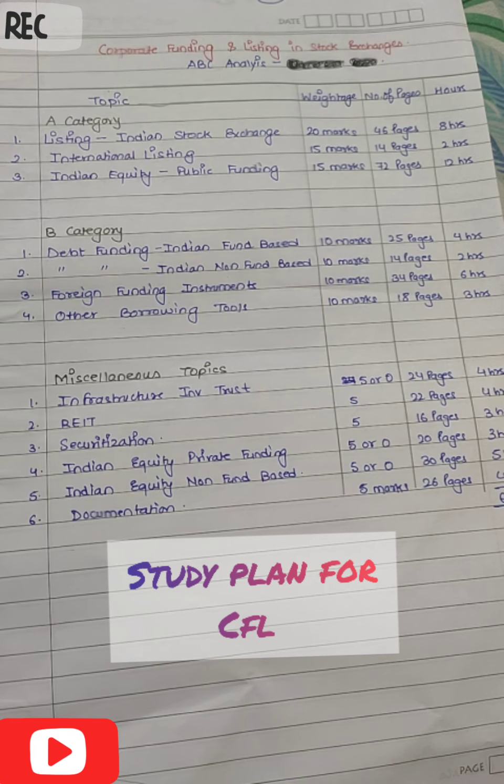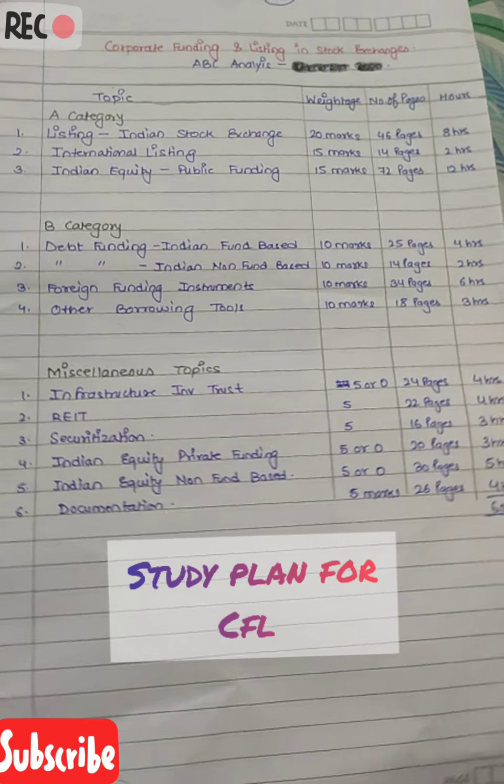Then try to cover part B, and then move on to the miscellaneous topics, that is Infrastructure Investment Trust, REIT, Securitization. Questions of 5 marks each come from these, and from Documentation also a 5-mark question comes almost every time. Then you try to cover these chapters,